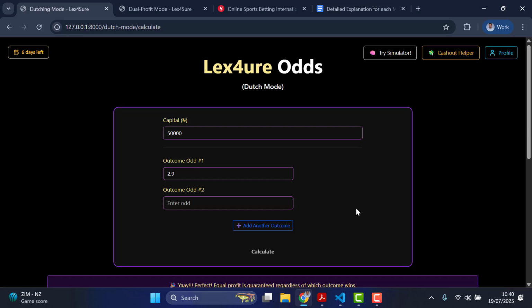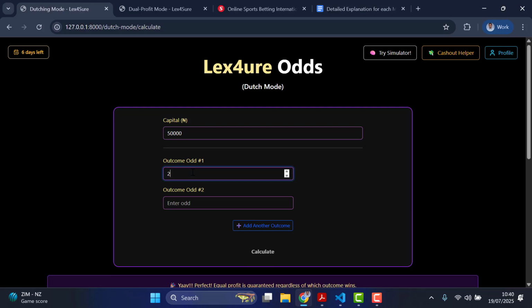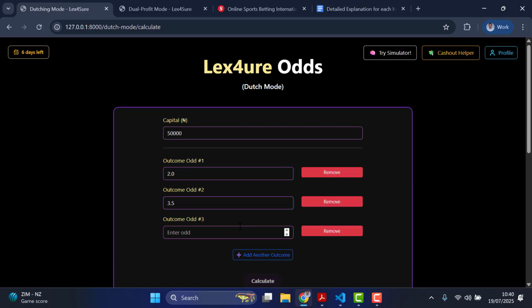All right, so I make sure the UX of this platform is a very good experience, so you can have good user experience. So let's test this one now. Say I have three different odds. One odd is 2.0, another odd is, let's say, 3.5. Then I put another odd, so let's say another odd is 5.0. Three different odds I'm betting on right now.